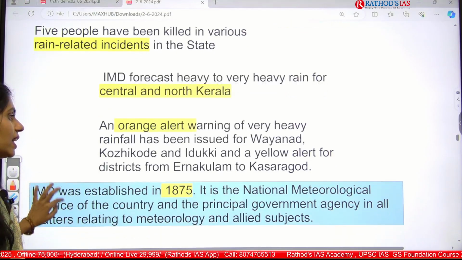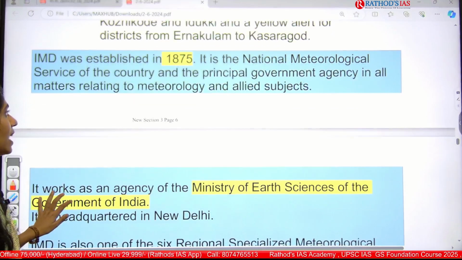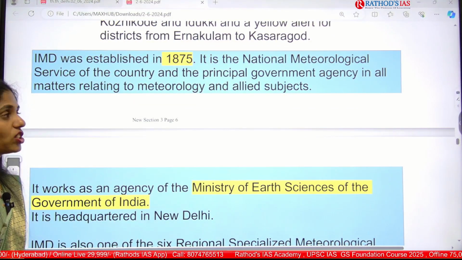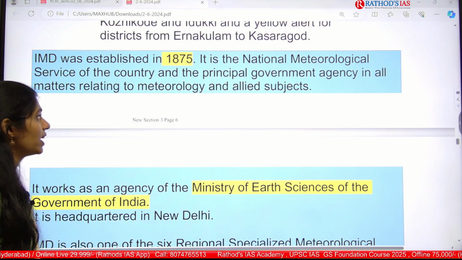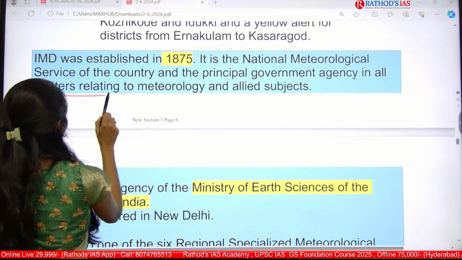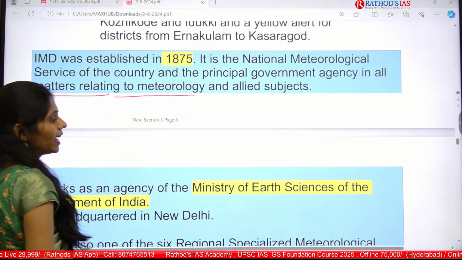So what is IMD? IMD was established in the year 1875. It is the national meteorological service of the country and the principal government agency in all matters relating to meteorology and allied subjects.